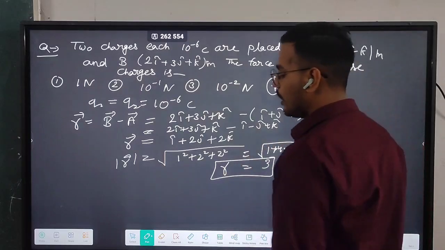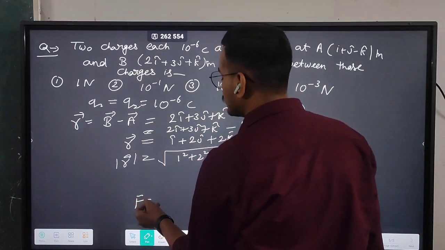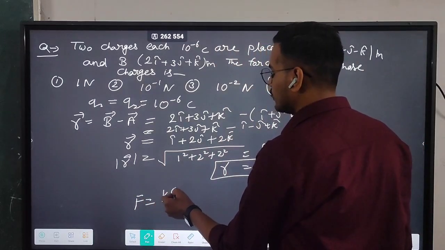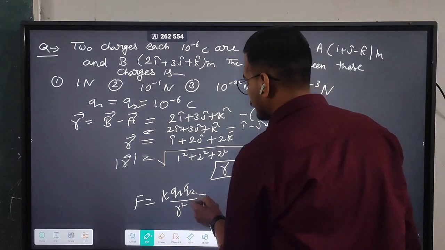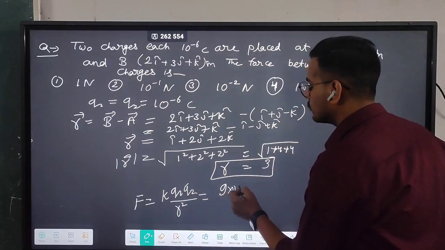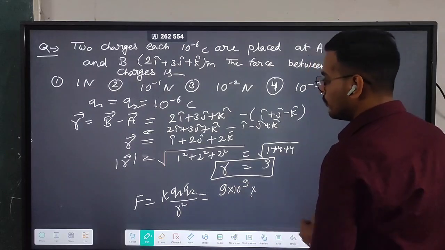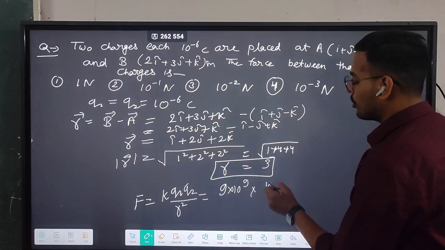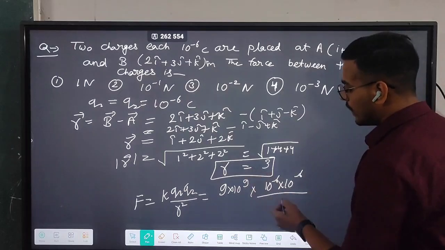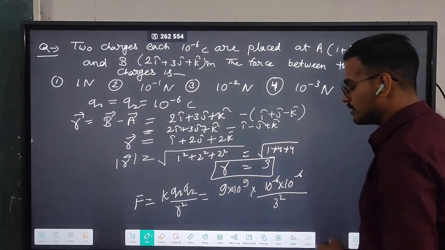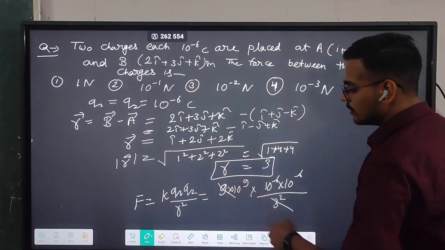Let's find the value of F. The value of F will be equal to k q1 q2 by r square, and this will be equal to 10 to the power minus 6 for q1, the same for q2, upon r square, meaning 3 square, meaning 9, and this will cancel totally like this.